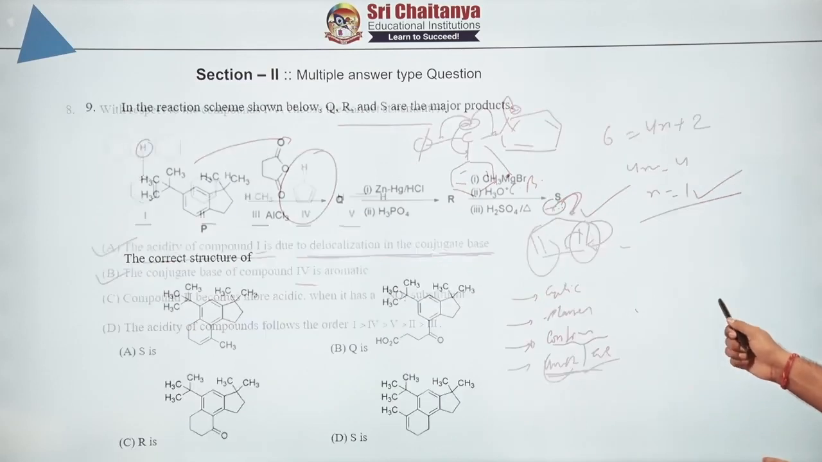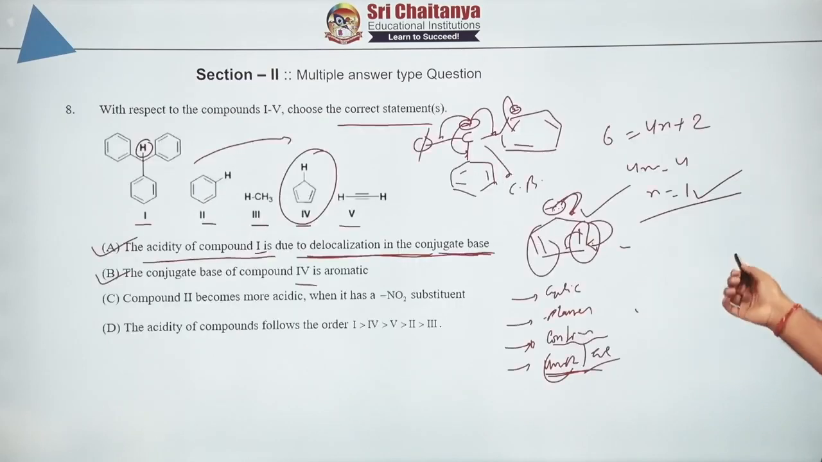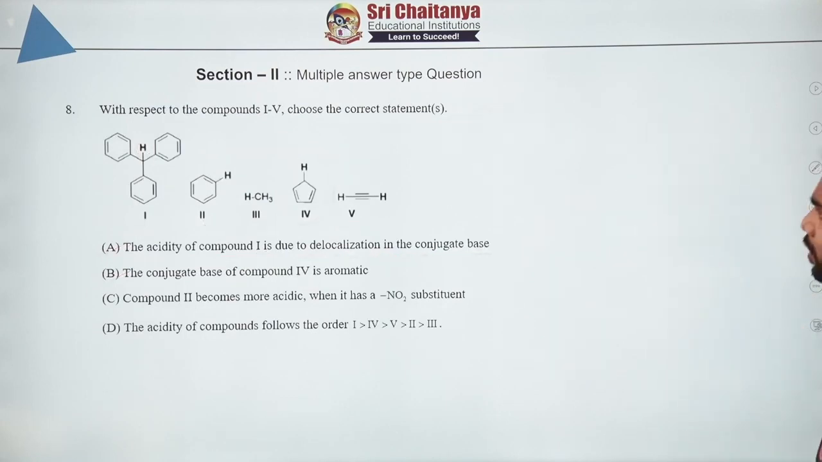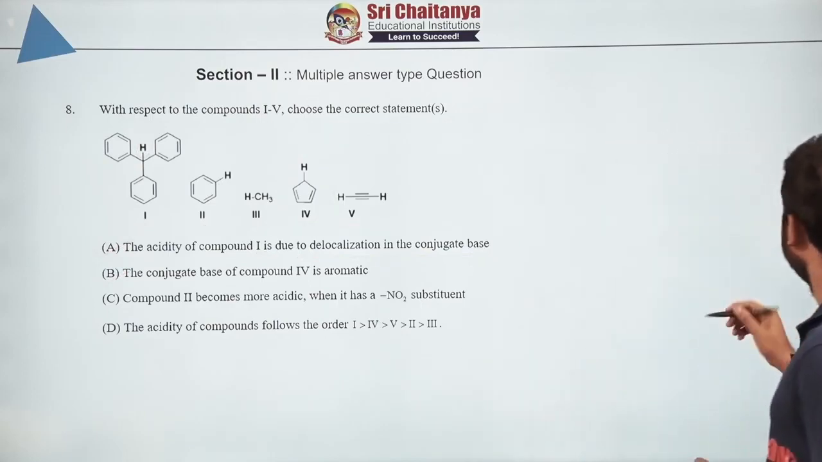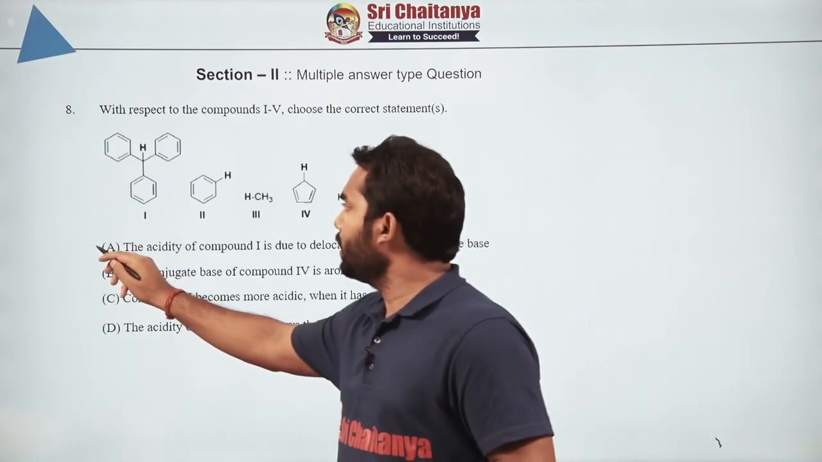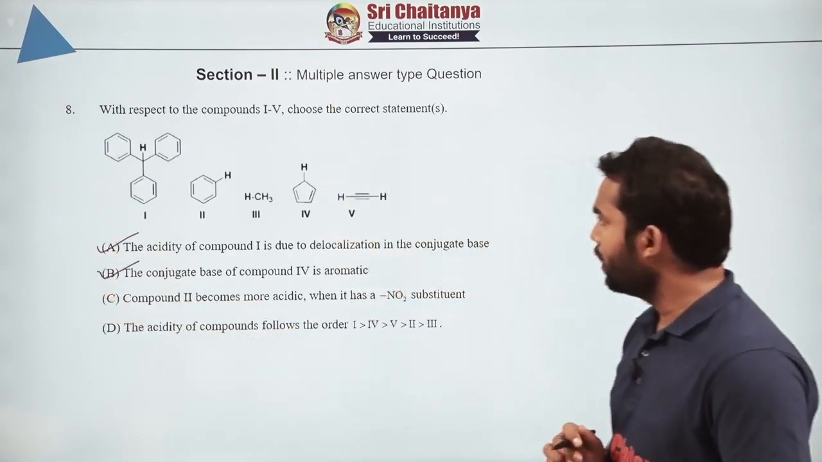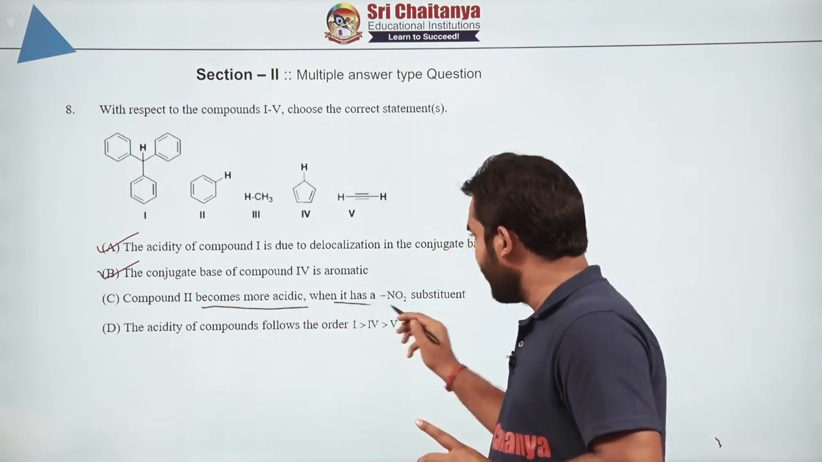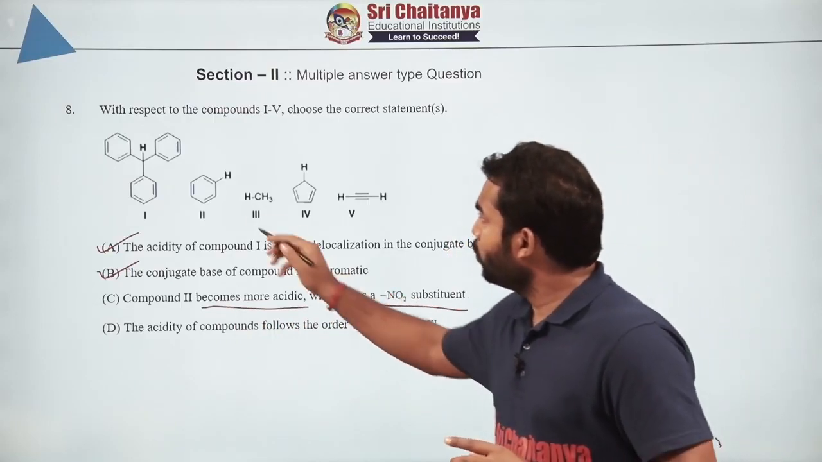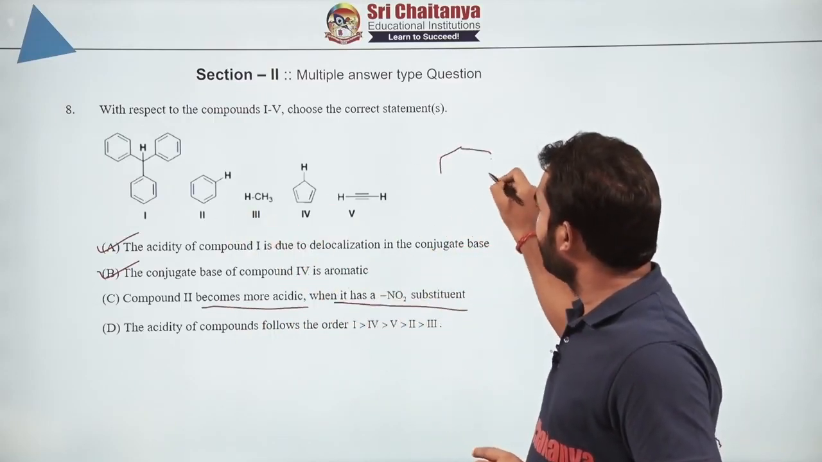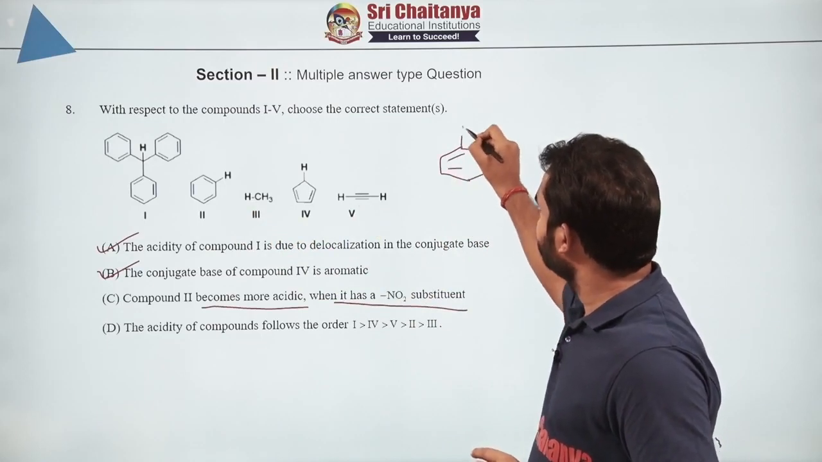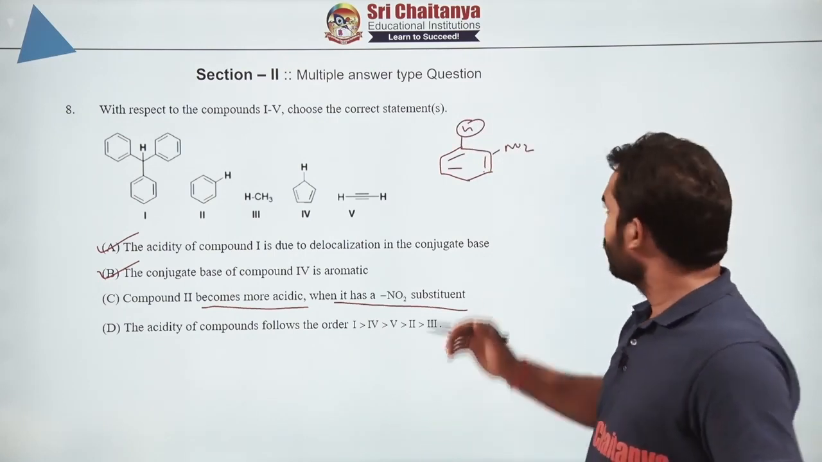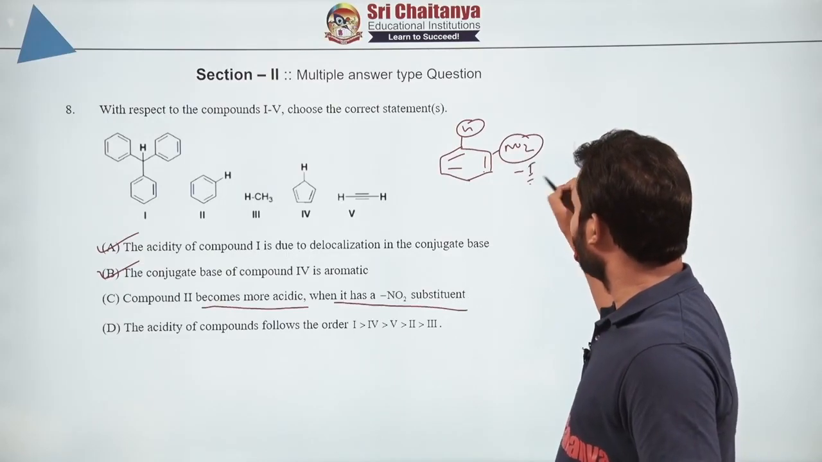Now, let us look at option C. So, till now what we have received? Till now we have received that A is correct, B is correct. Now, let us look at C. Compound 2 becomes more acidic when it has an NO2 substituent. Compound 2 is this. Now, if you attach any withdrawing group anywhere, here or anywhere, obviously its effect here will be minus I, a very powerful minus I group.